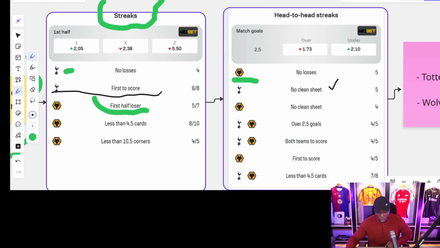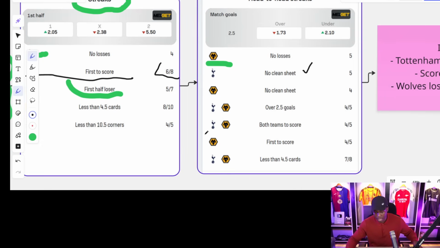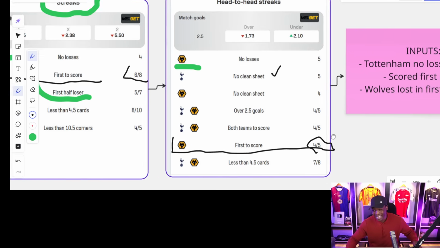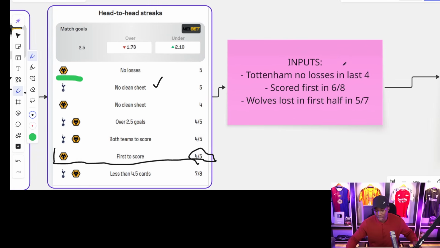First team to score, we had Tottenham Hotspurs in their individual matches scoring first in 6 out of their last 8 matches. And then when you talk about head-to-head records, we had Wolves scoring first in 4 of their last 5 matches. It is an interesting match for me. The inputs, Tottenham no losses in 4 over 5.